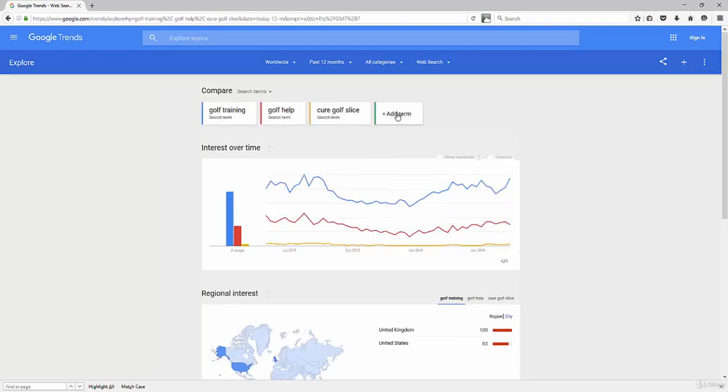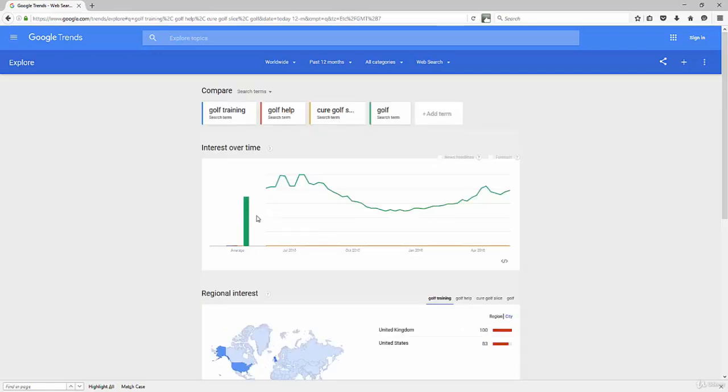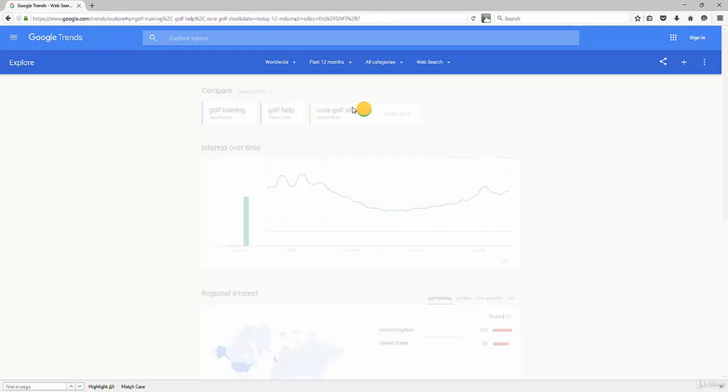Now that's a longer tail phrase. I could do the phrase golf, for example, and notice it's going to color code it. So this one's red, golf help is red. So it's going to help me identify that, obviously that's up there. Now look, proportionately, the phrase golf is obviously going to be getting a lot of traction there, a lot of traffic, but that's a way you can go in there and just identify what keywords.